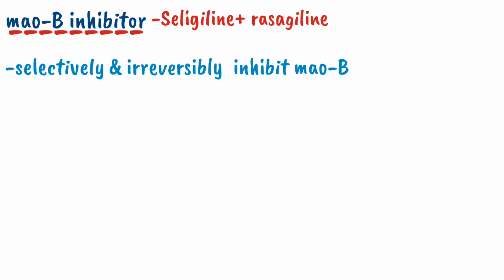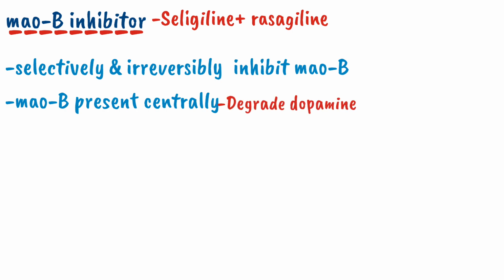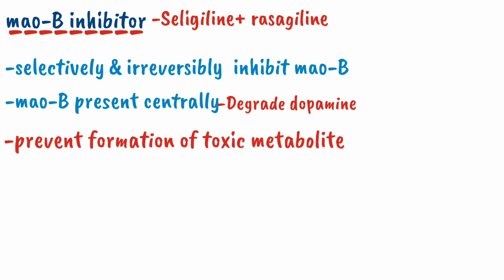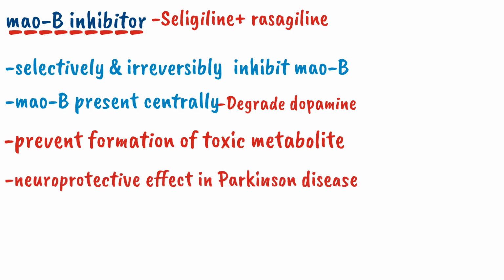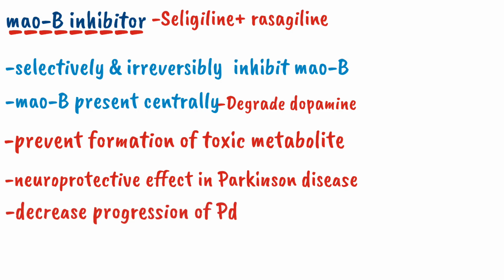The MAOB enzyme is present centrally and it degrades dopamine into its toxic metabolite. So by inhibiting the MAOB enzyme, we decrease the formation of a toxic metabolite, so it will cause a neuroprotective effect in Parkinson disease along with decreased progression of disease.